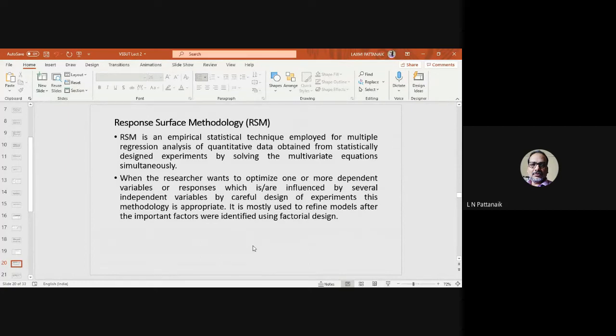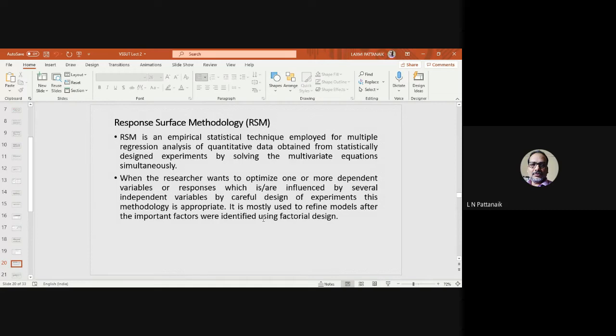Again, this is also a very statistically interesting technique which is used for optimization of some response or output when you have several input variables. In fact, it is very useful when you have a large number of input variables.